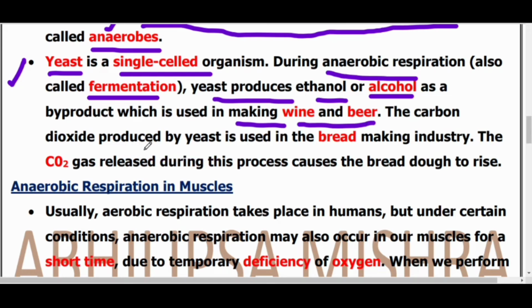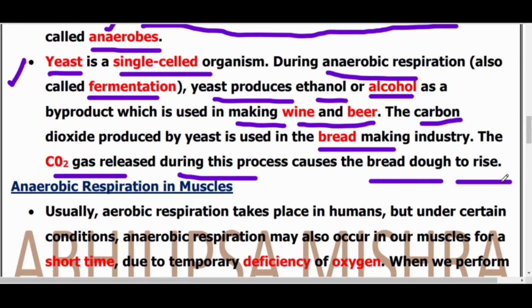This is also very important: the CO2 gas released during anaerobic respiration in yeast is used in the bread making industry so that the dough rises. Due to this CO2 gas, the dough rises up, and that's why it is used in bread making.